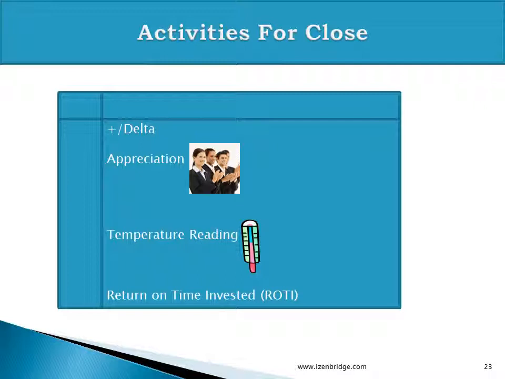And once we are done with the retrospective, we want to close it. In closing also we can use various activities. Plus and delta is an activity which helps us do a retrospective on the retrospective, like we identify what all we should add and what all we should change. So in our retrospective meeting, we discuss what all we want to include in our subsequent retrospectives and what all we want to deviate from or change in our subsequent retrospective meetings.